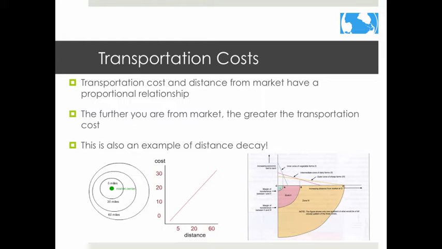For our first example, we'll look at the variable of transportation cost. Because farmers pay to transport their produce to market, these costs are directly proportional to distance. As you can see from this chart, the profit for each product declines as a straight line with increasing distance from the market. The further you are from the market, the more it costs to transport the good. This is an example of distance decay.